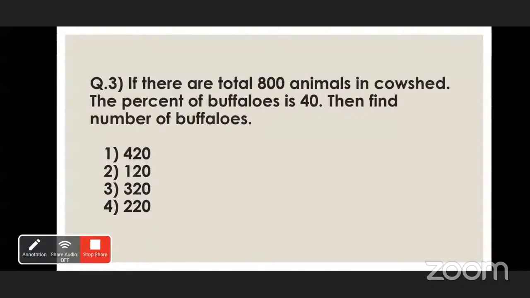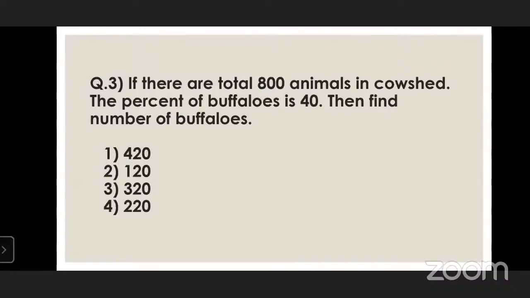Okay, now read question number 3. If there are a total 800 animals in a cow shed, the percent of buffaloes is 40. Then find the number of buffaloes. Okay, what do we have to do? 40 upon 100 multiplied by 800.